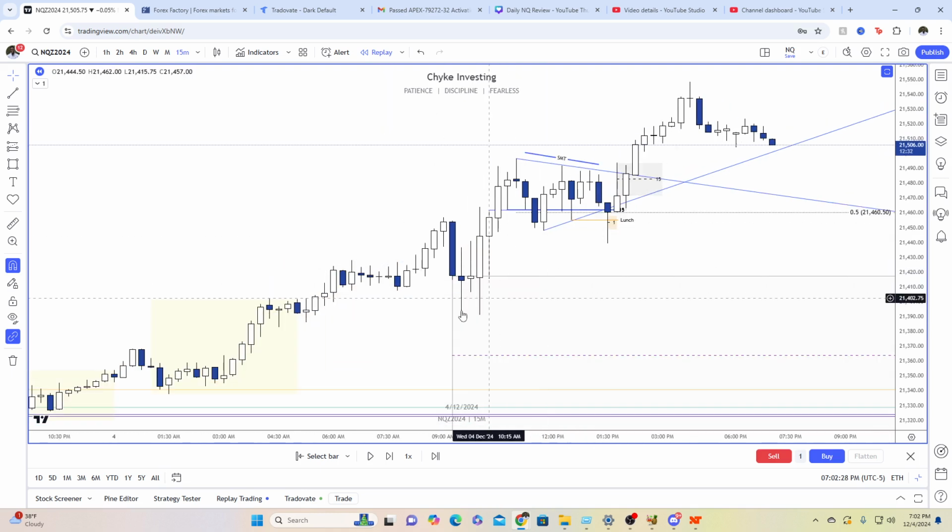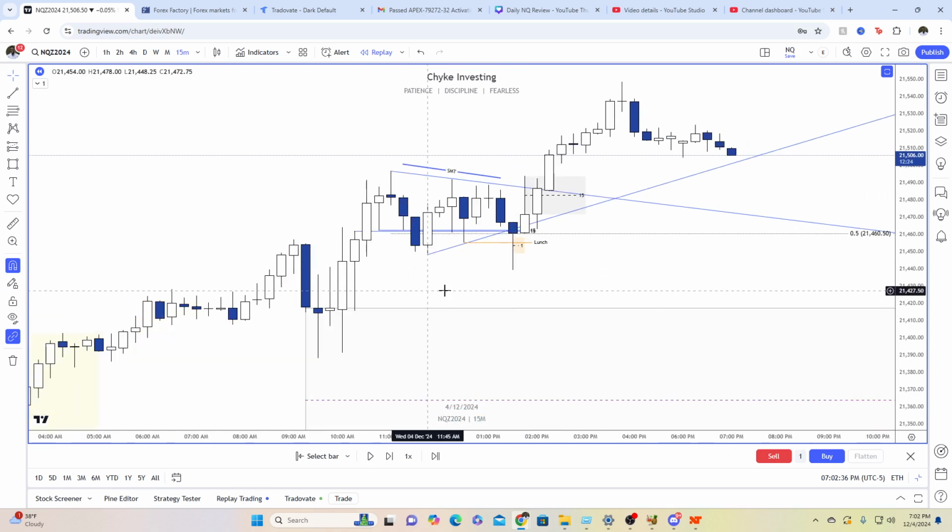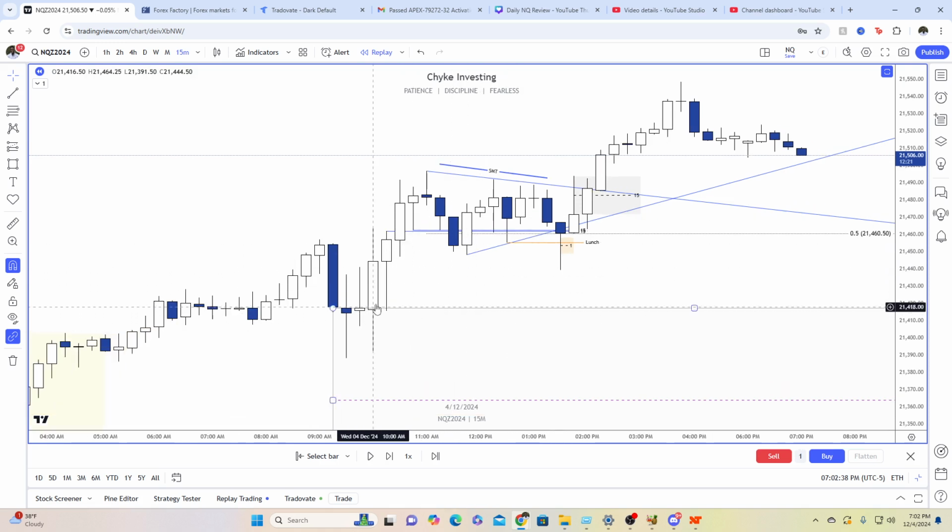That to me is not shocking, especially given that we did not have a willingness to come back to constant encroachment. Constant encroachment's opening range gap can typically be filled about 30 minutes going into the session. But that did not happen. So we make this high around 11 a.m. Then we consolidate until about 1:30, where we have a short-term purchase of liquidity below these lows, and then we